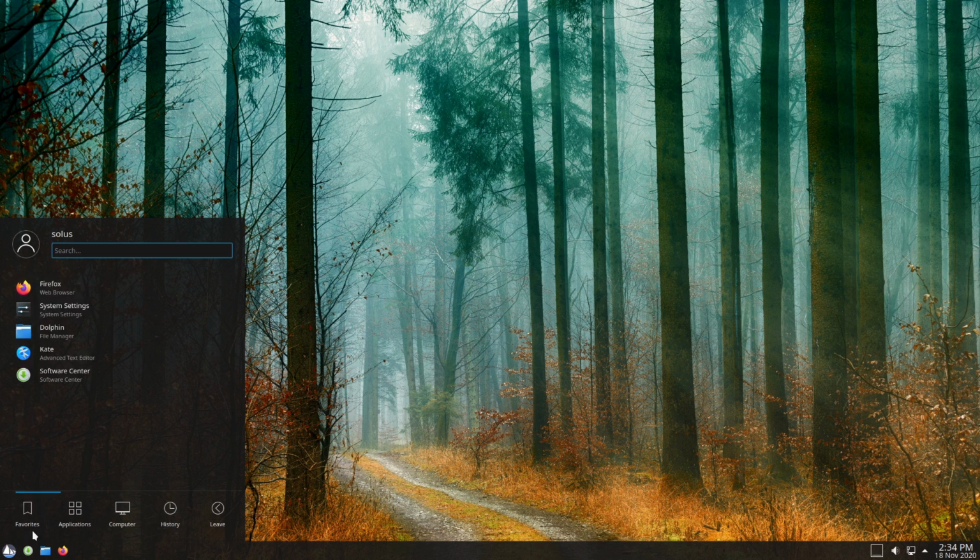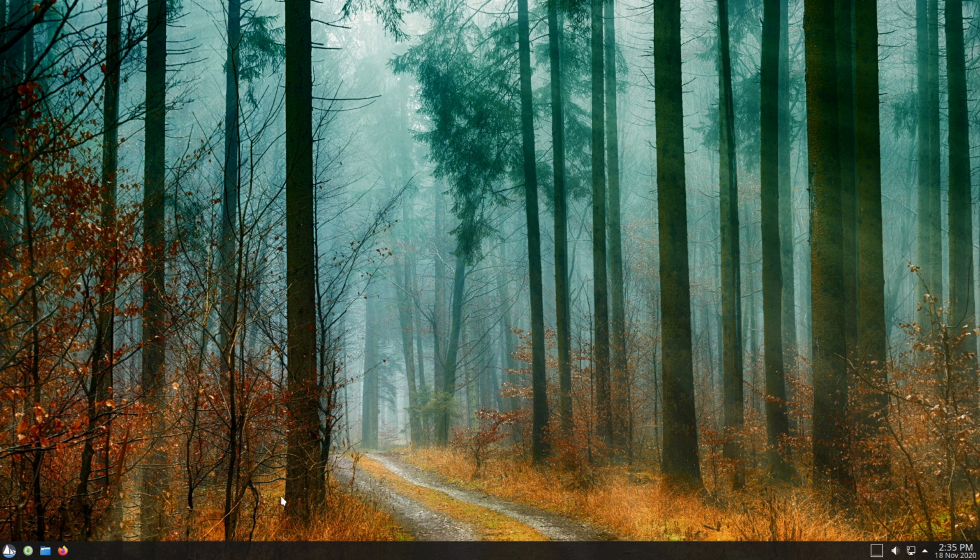And like we said before, we're not going to go into all the theme settings. I don't think this is an exact theme that comes with Plasma, so they have themed it a little bit. I do like what they're doing on their theming. It does look quite nice. Now, as far as what we were mentioning, though, package management is the primary thing we are looking at.